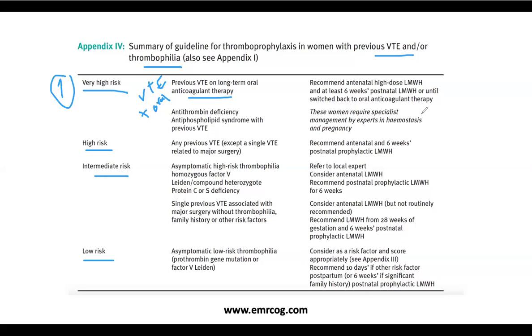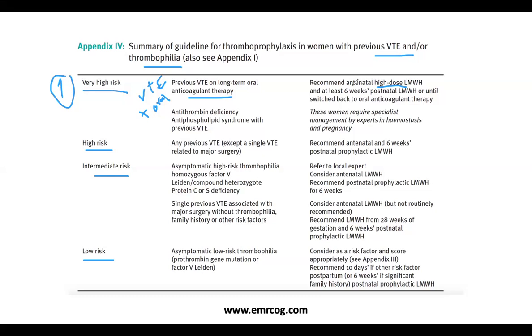Her antenatal prophylactic dose is a special dose as well. And we call it a high dose low molecular weight heparin prophylaxis. What is a high dose prophylaxis? You know, my dear friends, that there is difference between the prophylactic dose of low molecular weight heparin and the therapeutic dose of low molecular weight heparin. If we speak about the prophylactic dose here, we will have a special higher dose called the high dose prophylactic. What is the high dose? It's actually 50 to 75% of the therapeutic dose. So it's a bit higher.